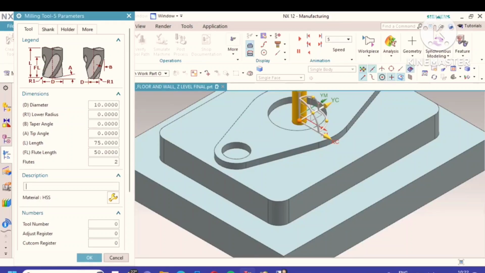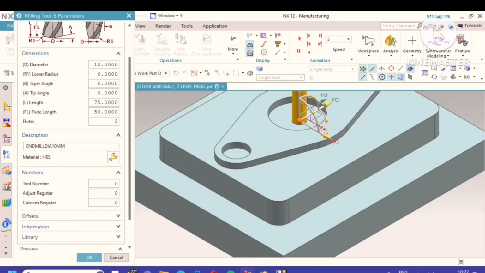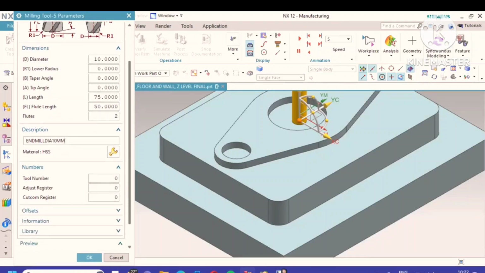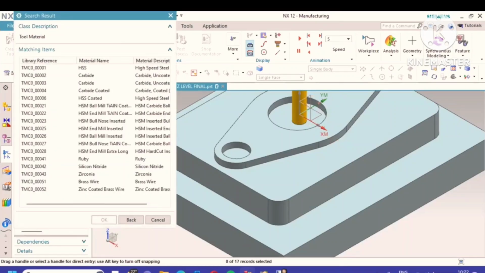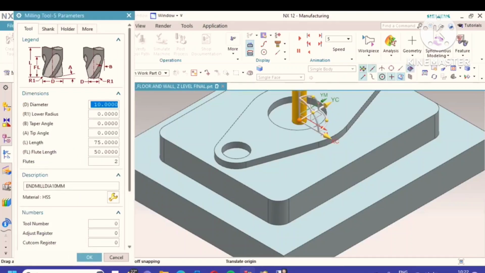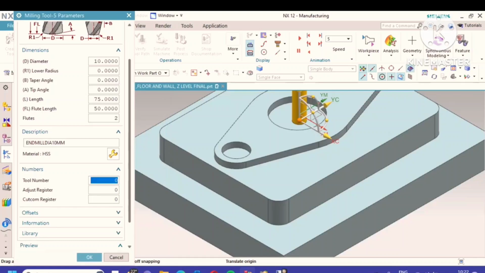In descriptions you can put N mill dia 10 mm. The material is HSS, or you can change that cutter here. If you want, you can make it carbide or HSS coated. I am taking HSS, and indicating this is second operation, tool number 2.